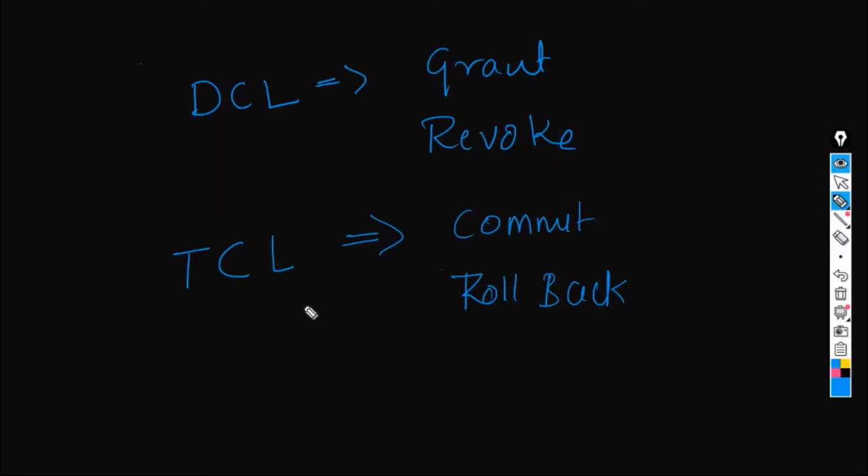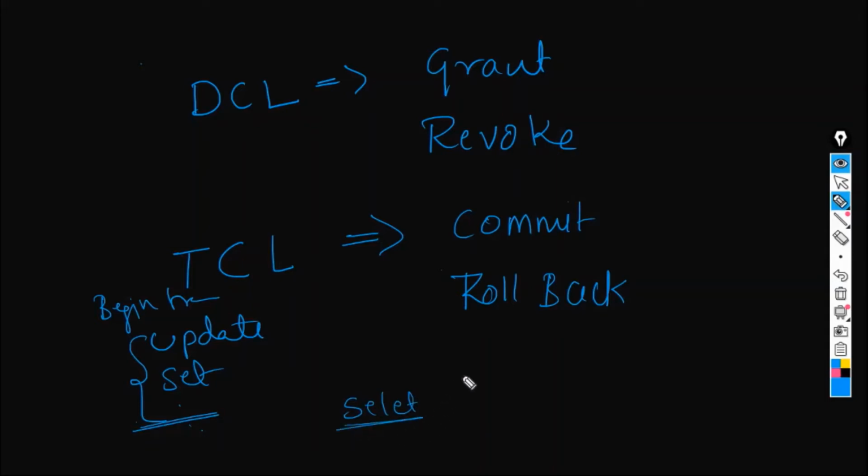Say suppose I want to update a table with some values. I just write it, and then I will begin the transaction. After running the update command, I'll go and check the table whether all the entries are correctly updated or not.